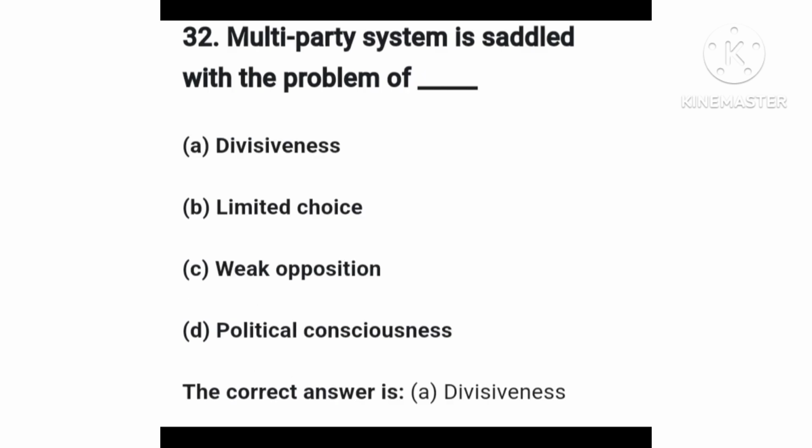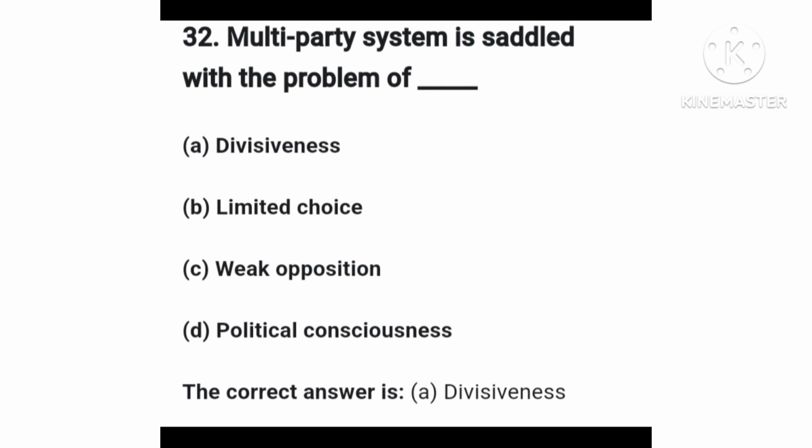Next question is question number 32. The question says, multi-party system is saddled with the problem of. Option A, divisiveness. Option B, limited choice. Option C, weak opposition. Option D, political consciousness.